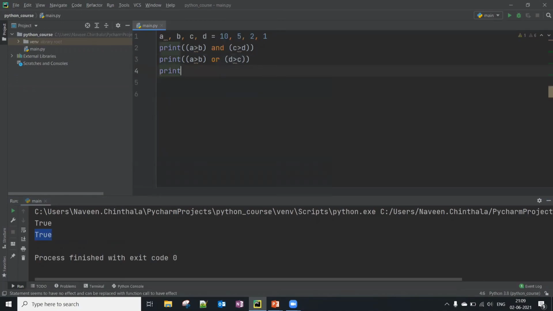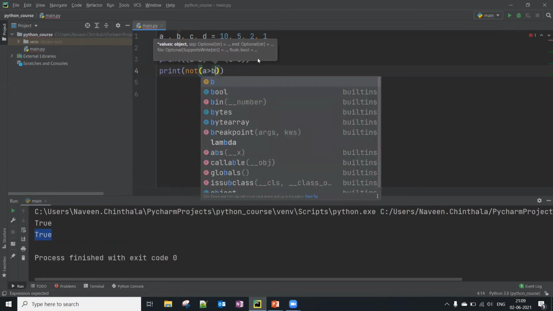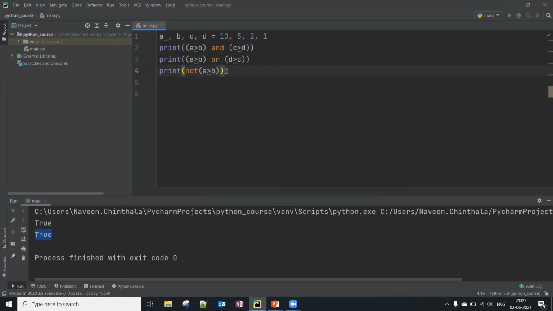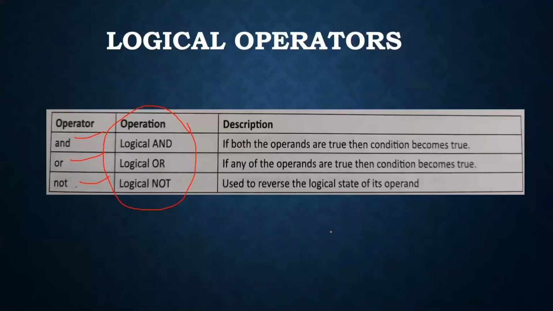Now let's see the not operator also: not a greater than b. So a greater than b is true, but I am doing a contradictory thing here. I applied not here, that means not of true is false. Okay, this is about logical operators.